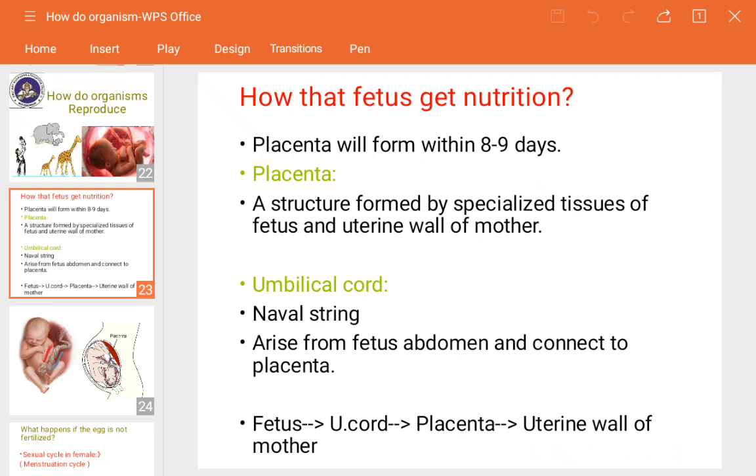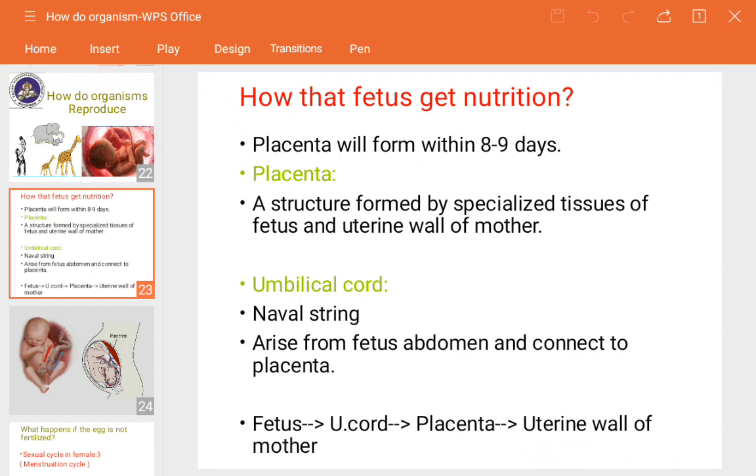See, after the formation of the fetus, within 8 to 9 days the placenta will form. The placenta is a structure formed by specialized tissues of the fetus and the uterine wall of the mother. So it is one structure which is formed with the help of the cells of the fetus and the mother's uterine wall. Means there is one connection between the mother's uterine wall and the fetus.